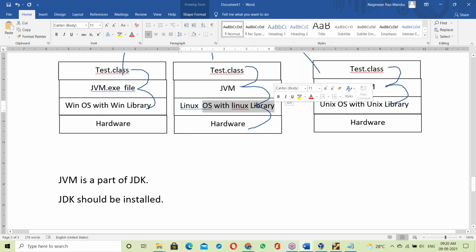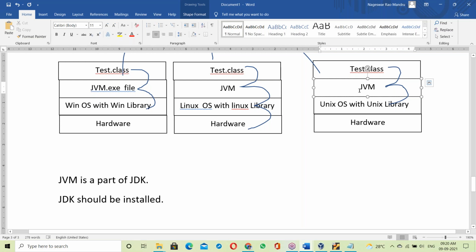Since it has knowledge of the Linux library, it can link with the Linux OS. Yes, next, the Unix JVM has knowledge of the Unix library. The reason is that it's an exe file, and in that exe file the library is already there. So with the help of that linking, that's it. So here JVM is OS dependent.